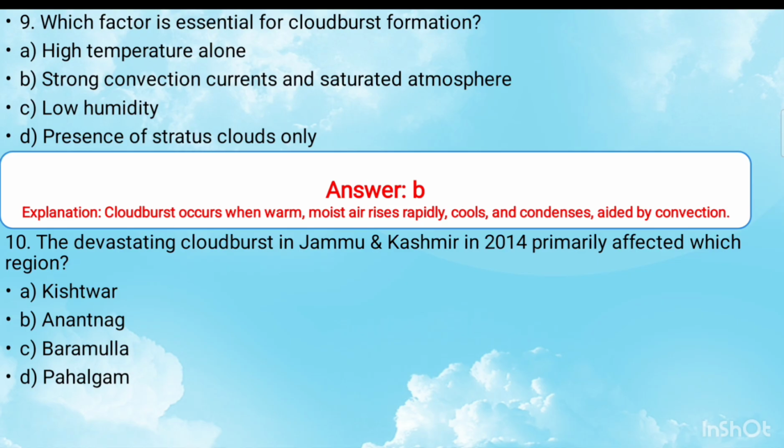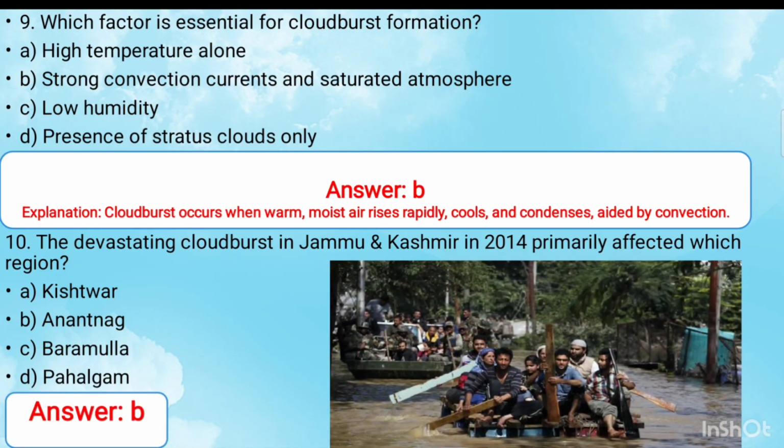10th question is devastating cloudburst in Jammu and Kashmir in 2014 primarily affected which region? The answer is B. Anantnag. I have added one picture also of 2014 when this cloudburst led to a heavy flood in that area. It was triggered by a cloudburst in 2014 in Anantnag district, which caused massive destruction across the valley.